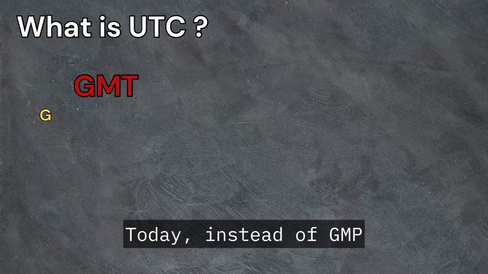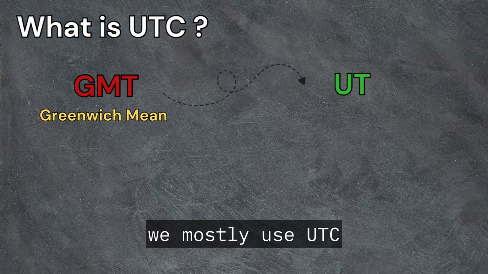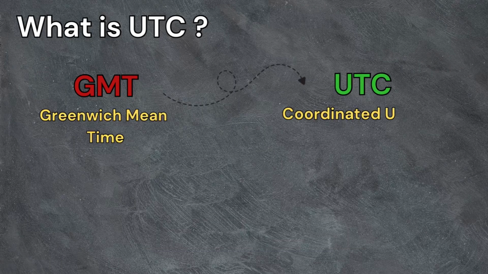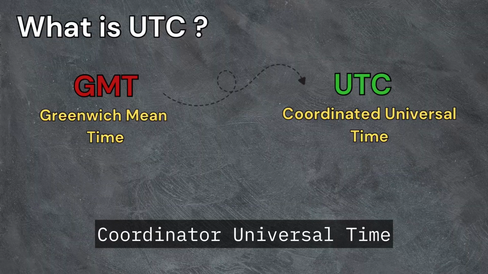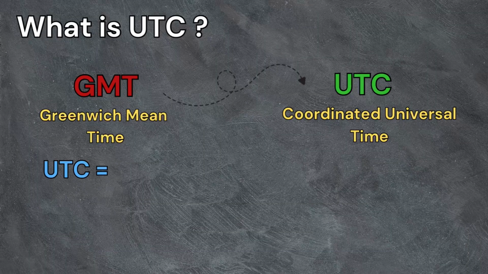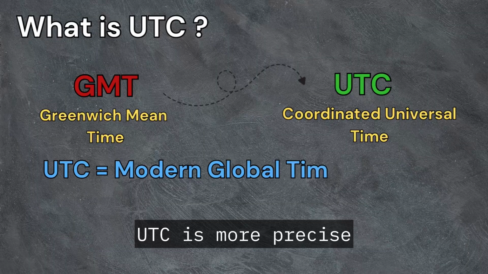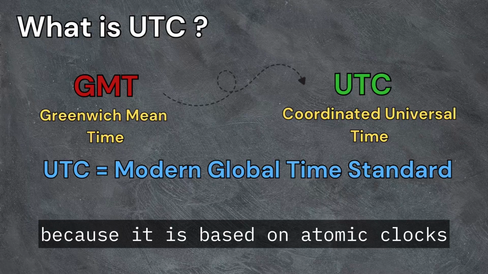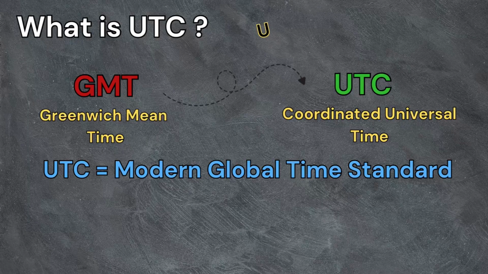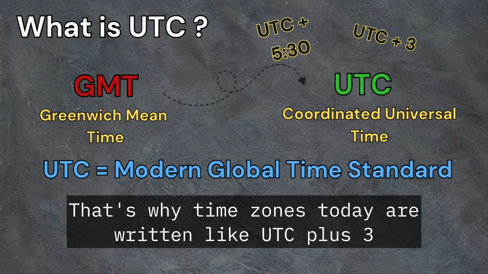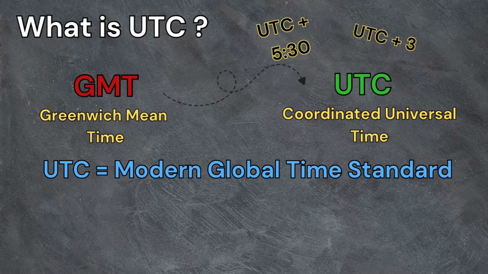Today, instead of GMT, we mostly use UTC, Coordinated Universal Time. UTC is more precise because it is based on atomic clocks. That's why time zones today are written like UTC plus 3, UTC minus 4, UTC plus 5:30.